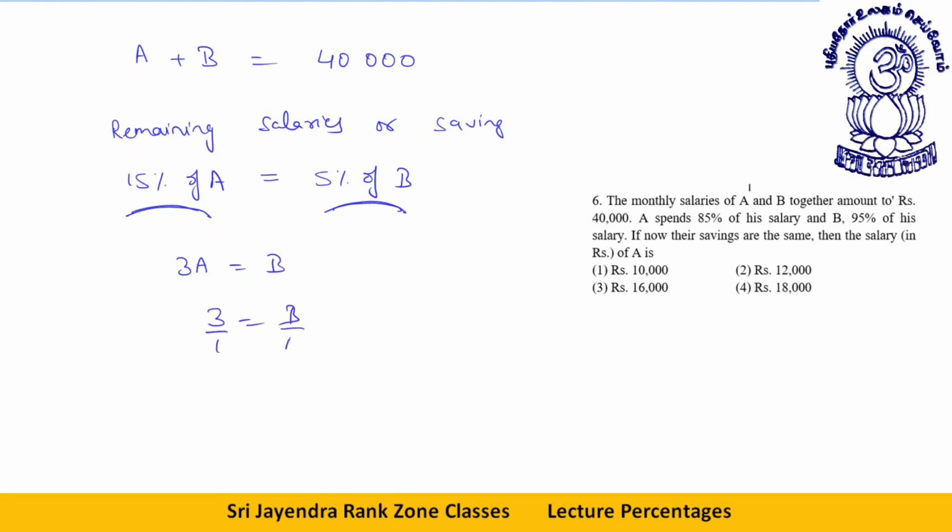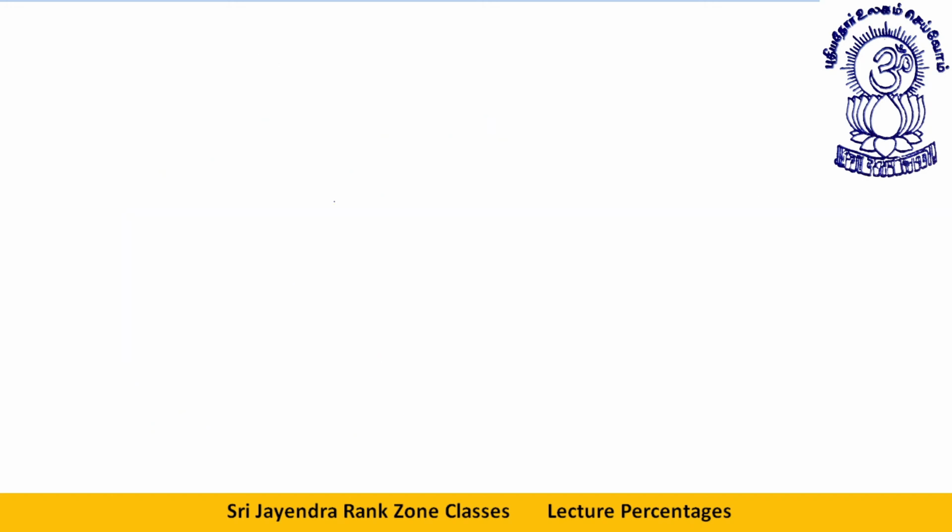I won't solve it fully, but I will give you the direct answer. Total salary is 40,000, so just make it 30,000 and 10,000. So the salary of A is 10,000. Option number A is your answer. Okay, dear students, let's move to the next question.